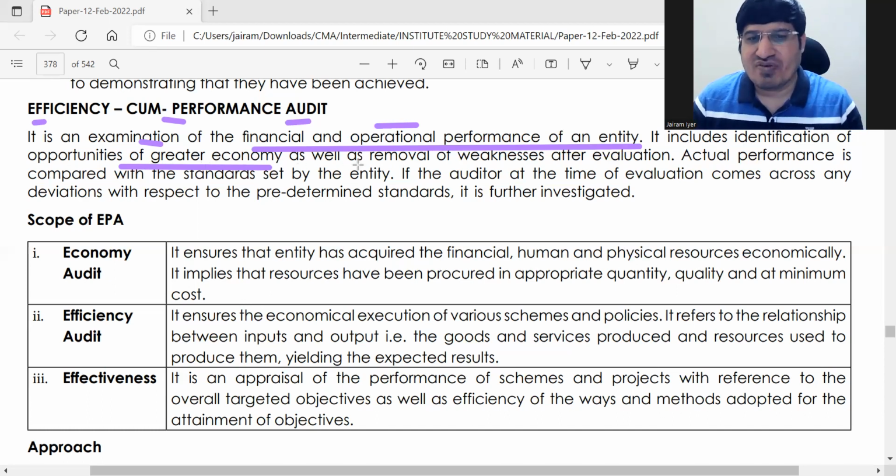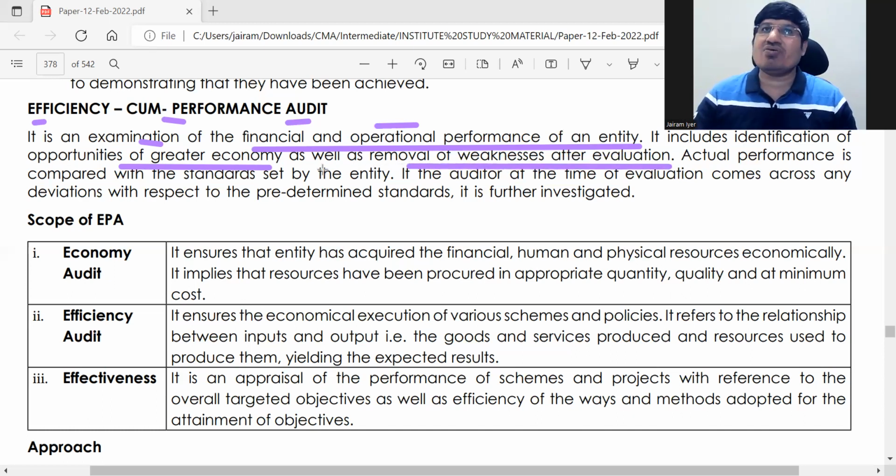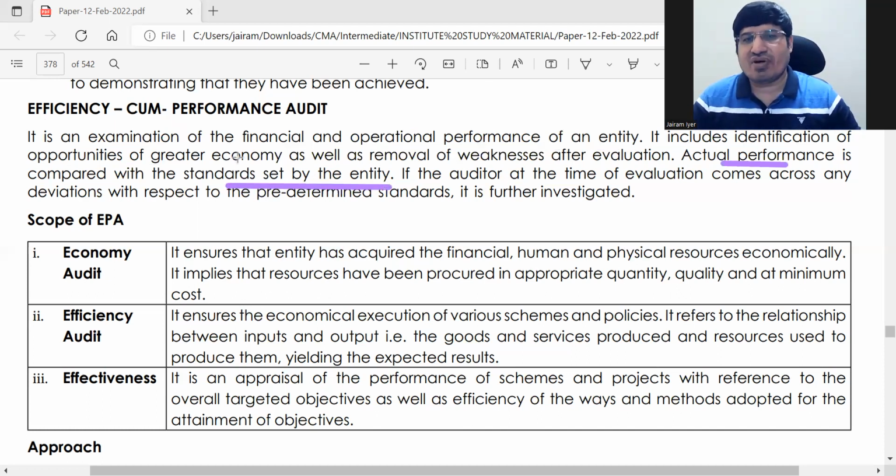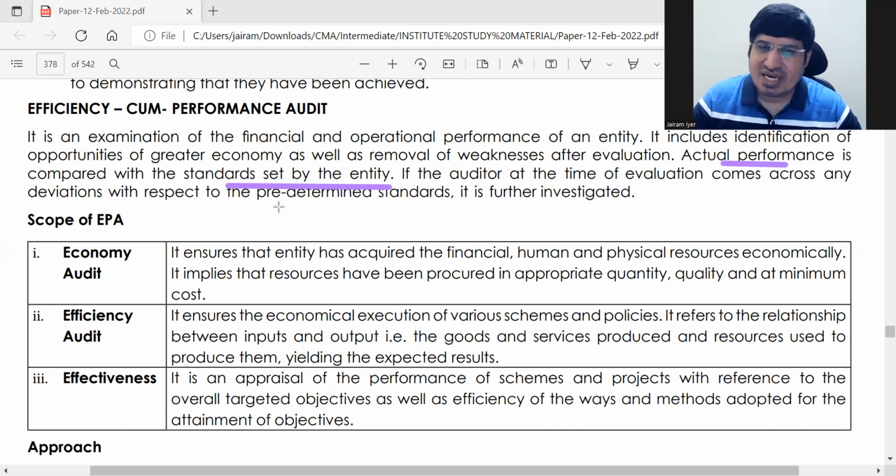Opportunities of greater economy, plus removal of weaknesses after evaluation. So once you get to know that you are wasting too much in this process, then removal of weaknesses is done. Actual performance is compared with the standard. For your efficiency, you will have some standards. You have to compare the standards with the actuals and see where you stand.